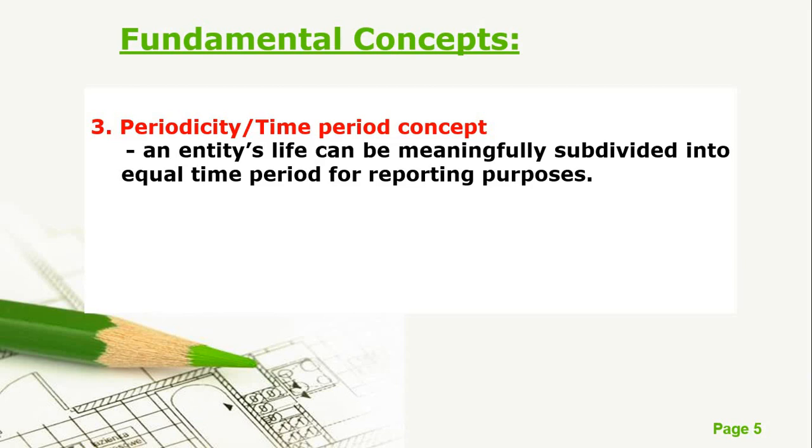We have the accounting year-end. Usually, the year-end is every December 31. The accounting period of a business usually ends following a calendar year, December 31. That is why on December 31, we prepare financial statements.